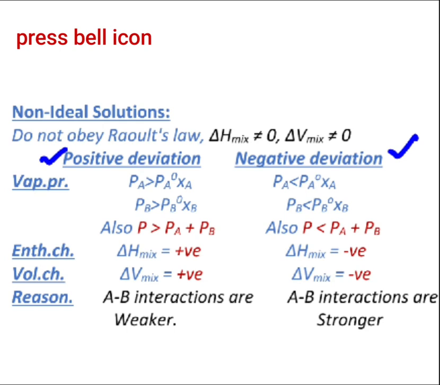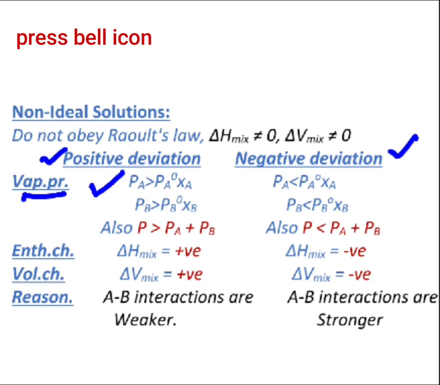In terms of vapor pressure, it has been observed that the vapor pressure in case of positive deviation is more than the total vapor pressure predicted as per Raoult's law. Such cases are said to show positive deviation. That means if it shows positive deviation, then PA should be greater than PA0XA, PB should be greater than PB0XB. Similarly, the total pressure should be greater than PA plus PB.